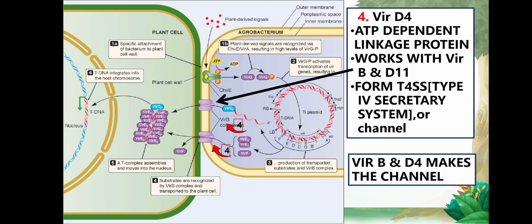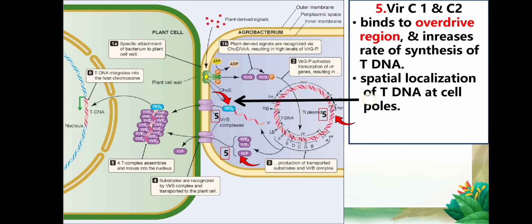Other Vir proteins, that is D4 and D11, form the T4SS, type four secretory system. This is nothing but a fancy name for a channel. The virulence proteins, specifically Vir D4 and D11, make the channel through which the tDNA is being transferred.